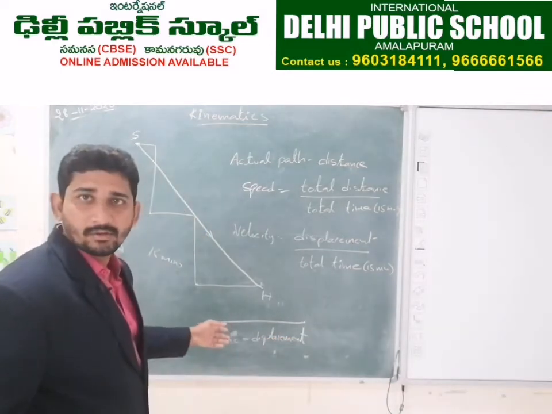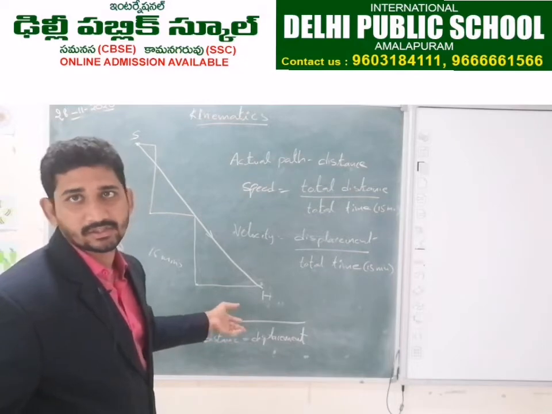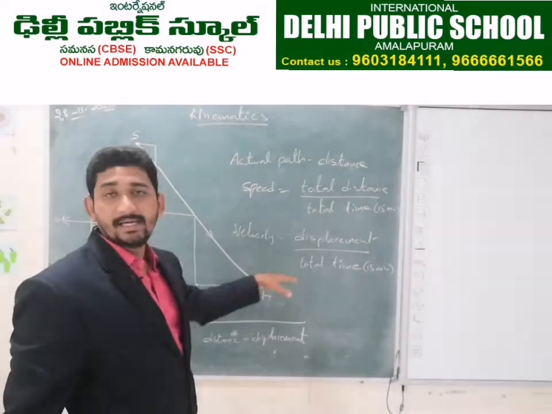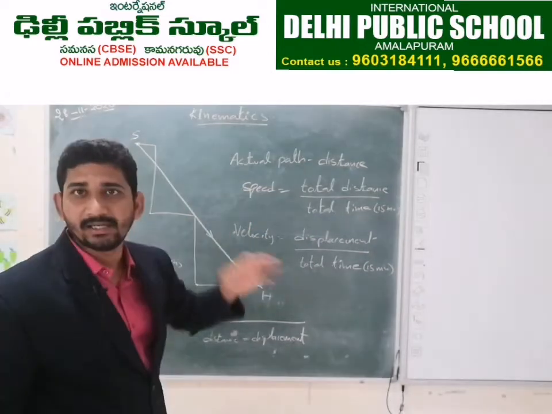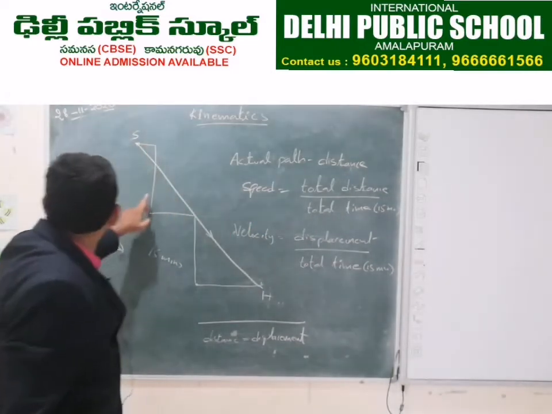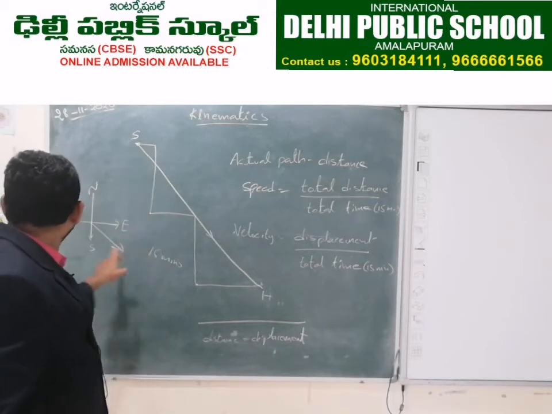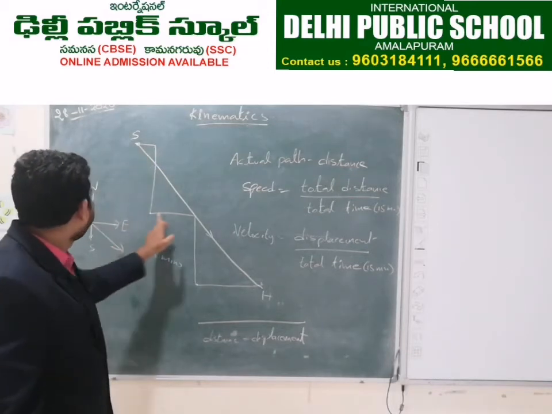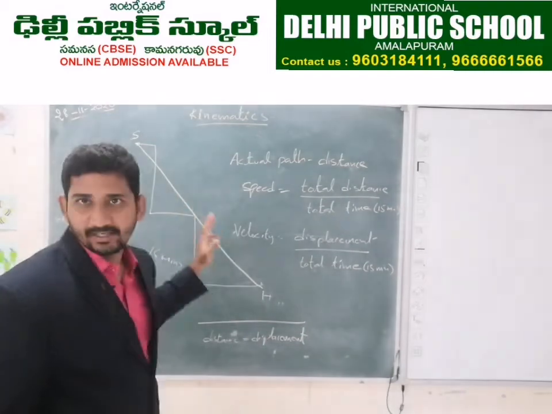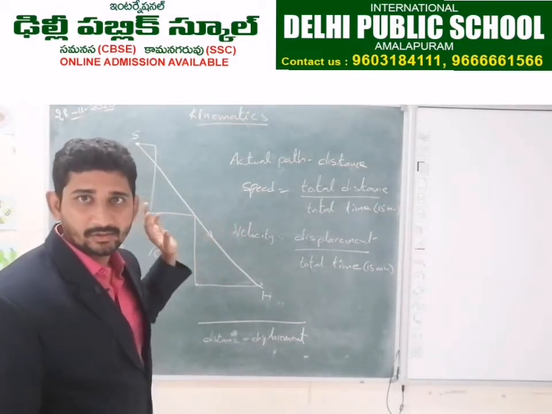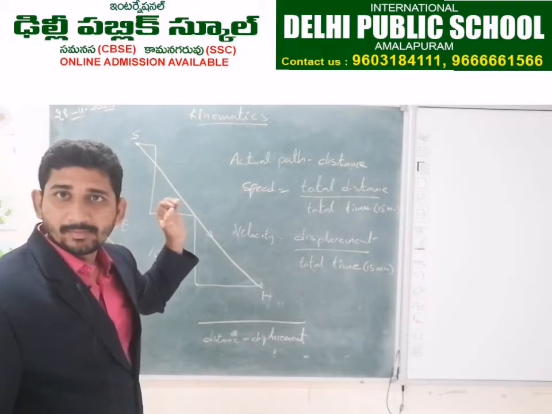So here we can call it speed and velocity. Here the main difference between distance and displacement is direction. Distance will not have any particular direction. See, here he is moving towards east and again south, again east, south, east. So he is moving in different directions. When coming to displacement, he is having a particular direction.